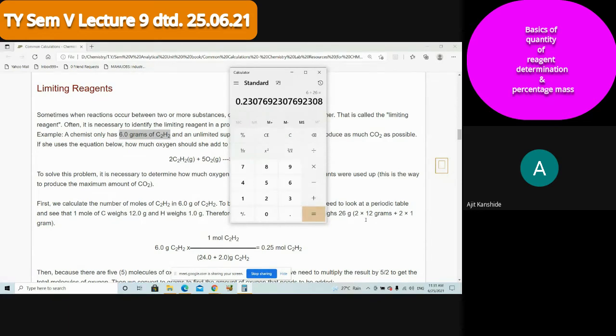0.2308. Why 8? Because after 7, whichever number is there, it is more than 5. Likewise, we have to read. So the number of moles, if I consider only 3 digits, is 0.231. These many moles are there.